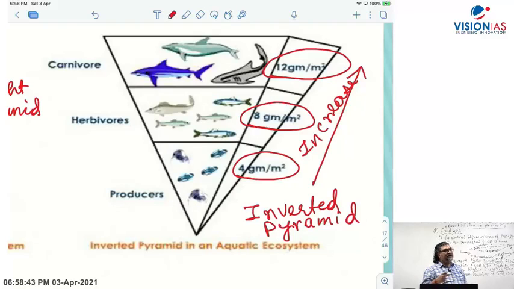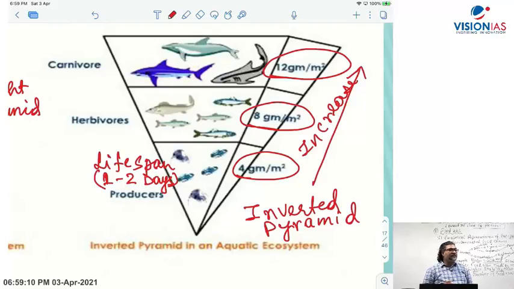So here you can see that this is an increasing order. Now you can ask the question why, instead of decreasing, does it increase? Because of the lifespan. Let's say, for example, the lifespan of algae or phytoplankton is only 1 to 2 days.